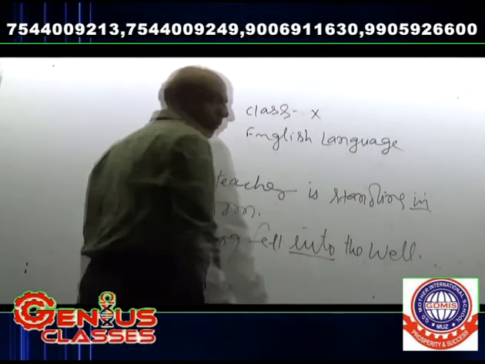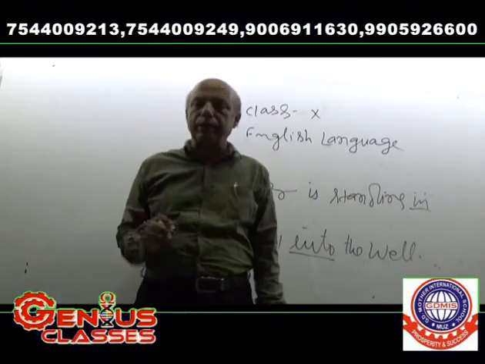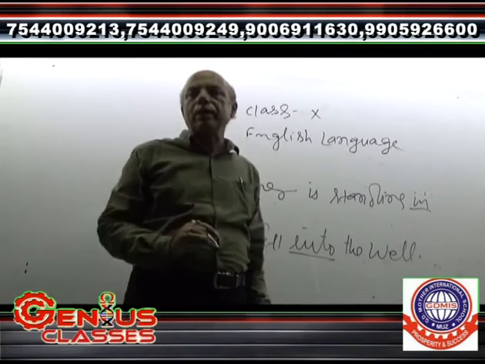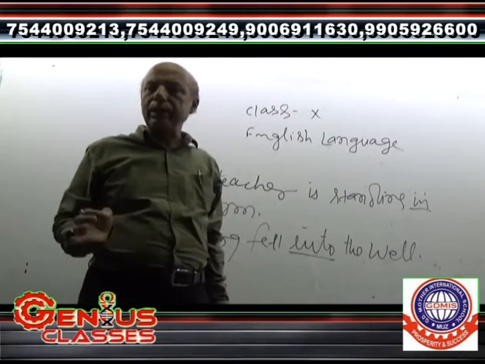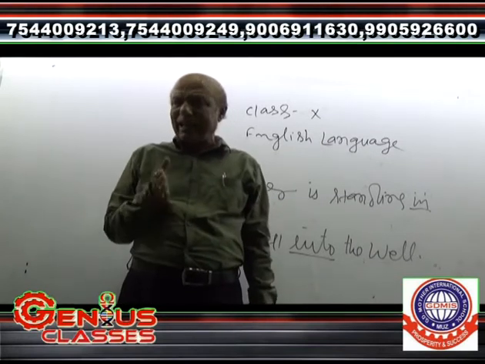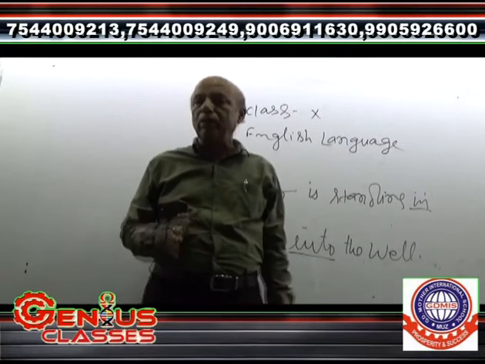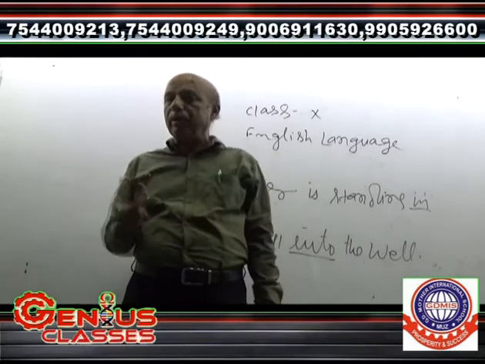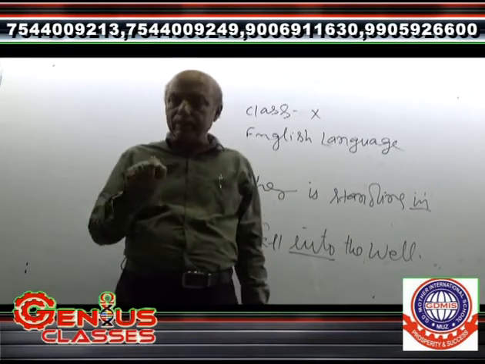Here it is motion and here it is stability. It means it is quite clear to be said: in is for stability, whereas into is for motion, and it has been used in sentences one by one. The teacher is standing in the room. The teacher is in a position of stagnation. He is not in a position of motion. He is not showing any kind of action that shows that a teacher who is standing in the room is in a condition of motion. That is why in that context in has been used.